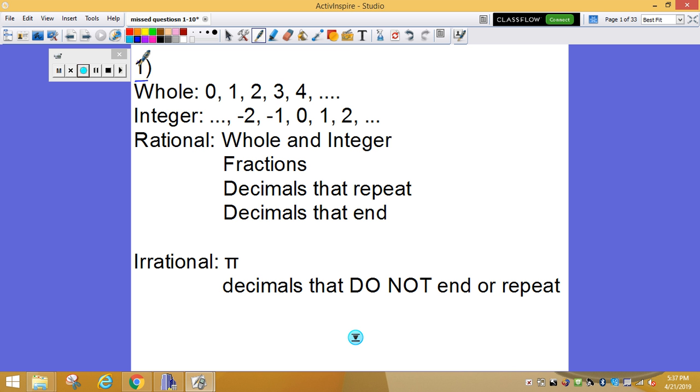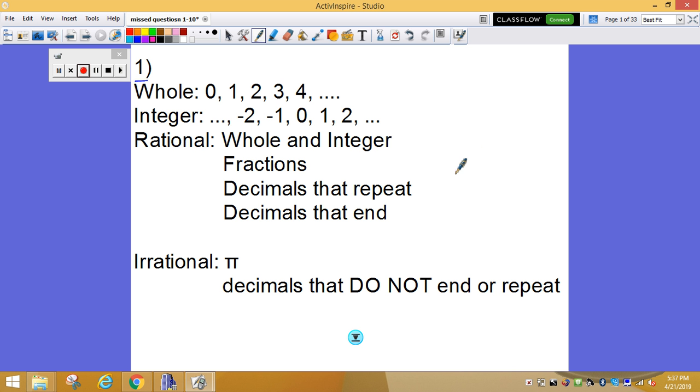All right, hopefully you have it written down. I'm going to go through some examples with you, so every example that I go through, you need to write down also. Whole numbers start at 0 and go up. Integers can be negative or positive, but again, there's no decimals. They're just negative or positive whole numbers. Rational is going to be wholes and integers.